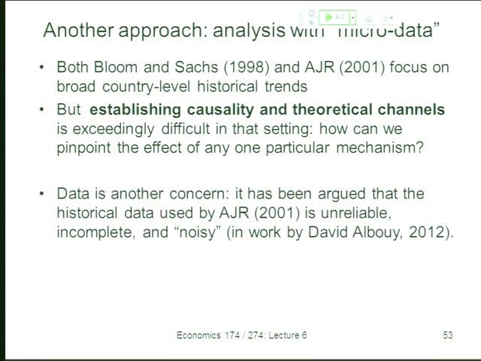And kind of related to that is this critique by David Albouy. So I mentioned this is the sort of paper that's the best known critique of AJR, and rather than getting into the econometrics and other things, he does that a little bit, but his main contribution is he went back to all those old historical sources, and he said, look, this is a paragraph in this old historian's text that AJR used to justify their assumption about settler mortality in Mali or in Senegal, etc. Well, there's an alternative interpretation of that text.